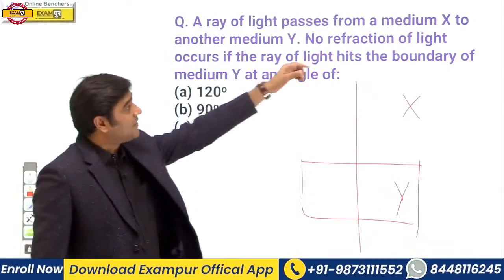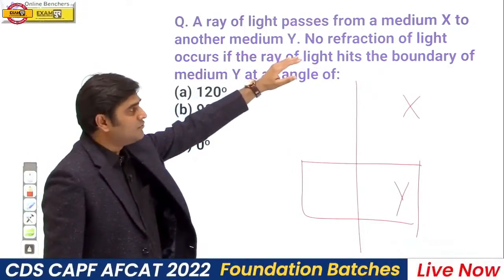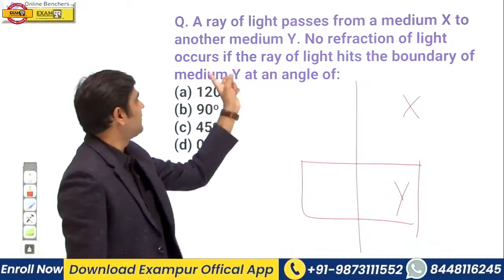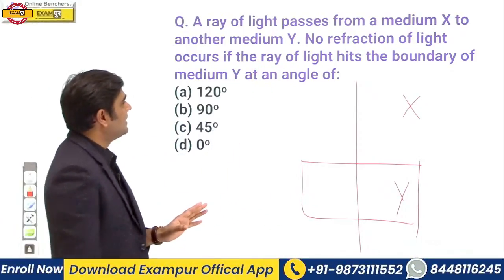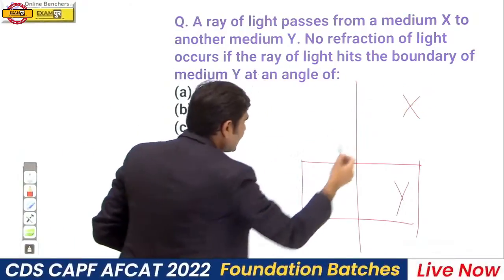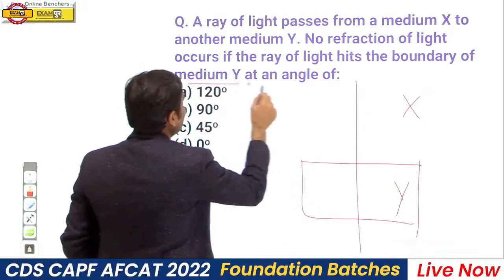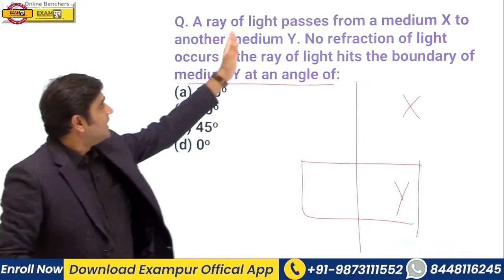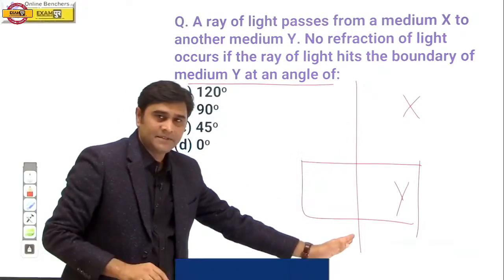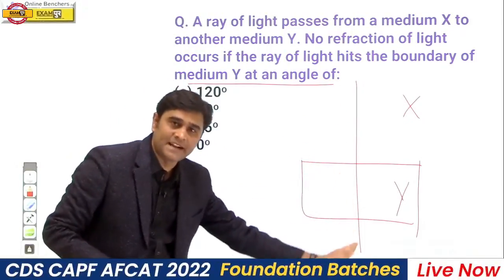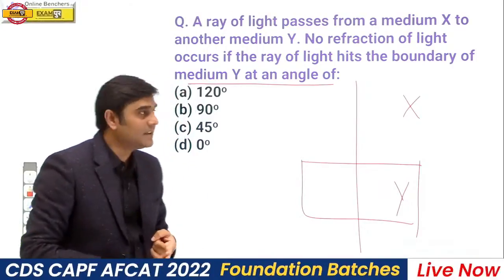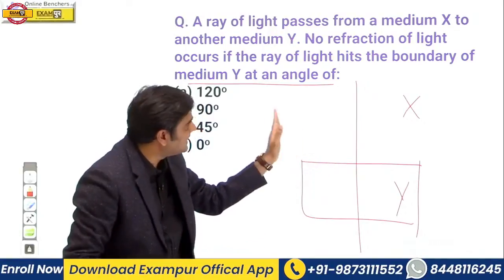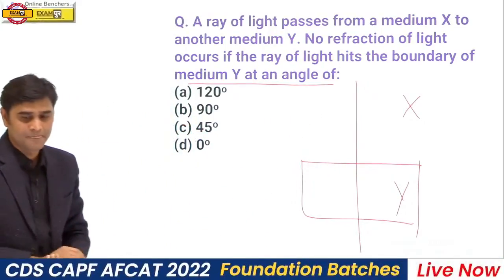A ray of light passes from a medium X to another medium Y. No refraction of light takes place if the ray of light hits the boundary of medium Y at an angle of, tell me the angle.